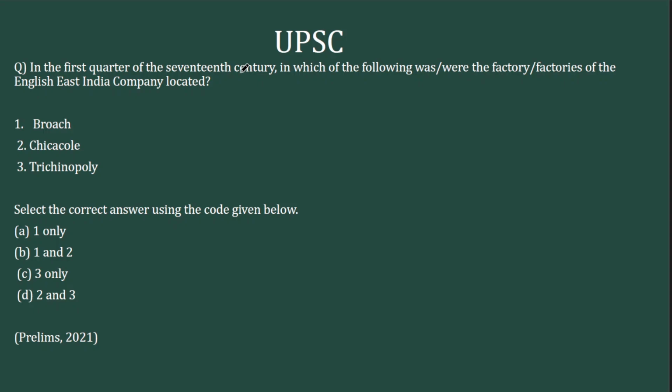Moving to the second question. In the first quarter of 17th century, that is until 1650s, in which of the following was or were the factories of the English East India Company? Broach, Chikole and Trichinopalli. Here again you have a conceptual catch. Now Trichinopalli was in the Carnatic.